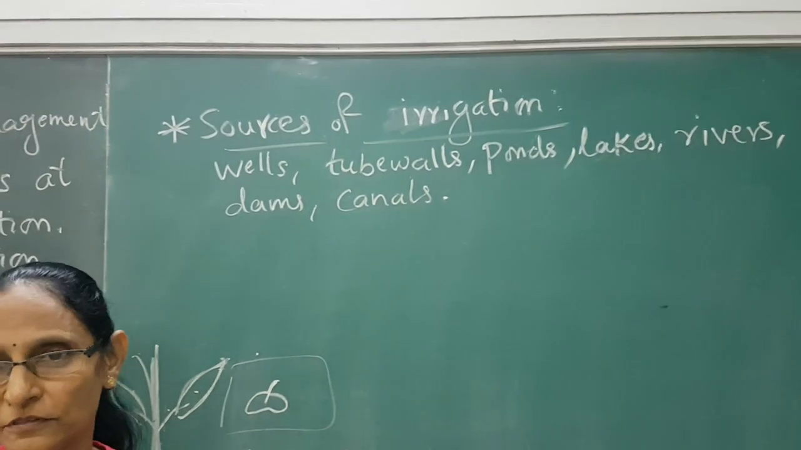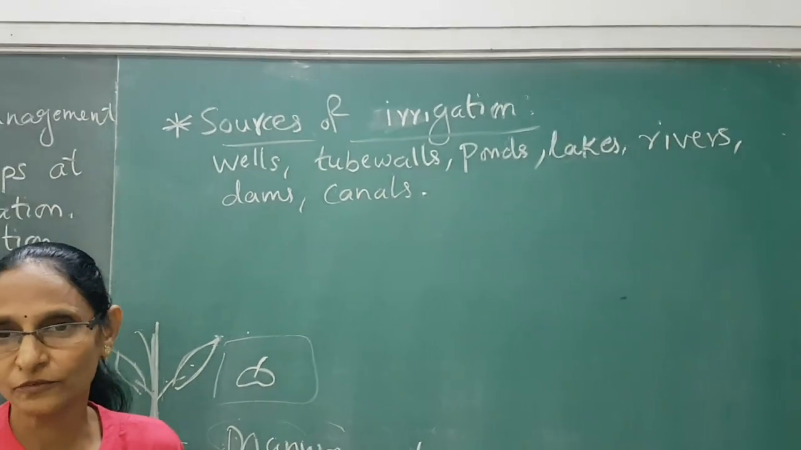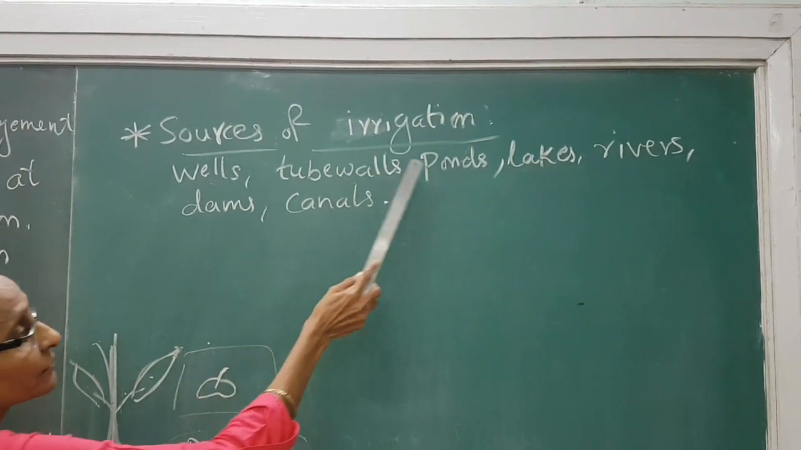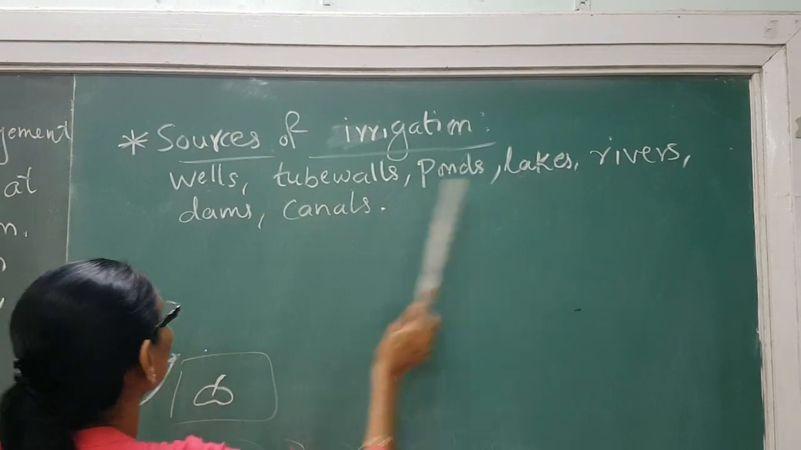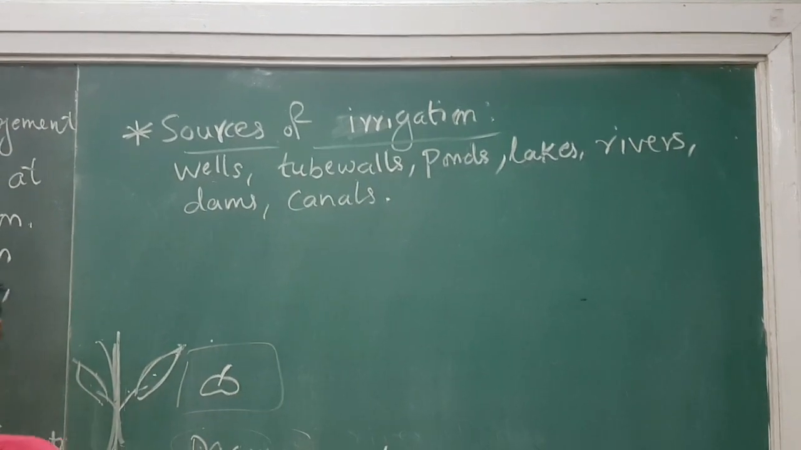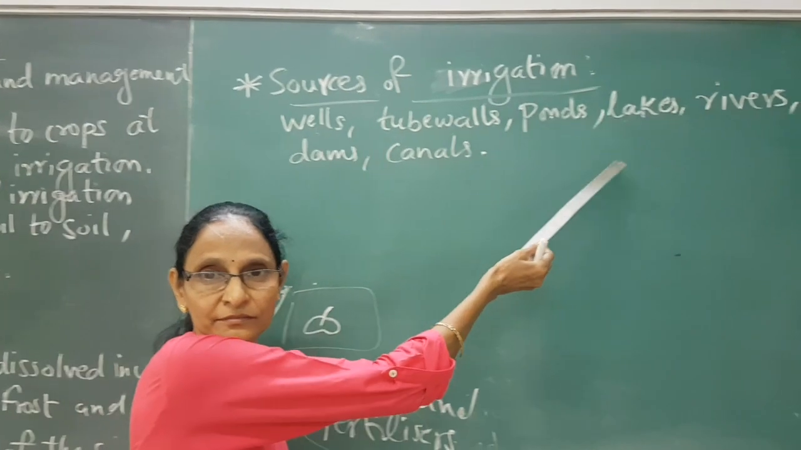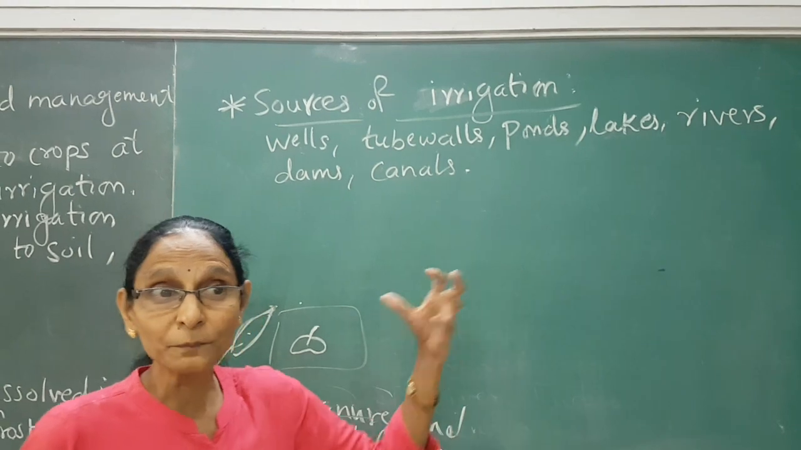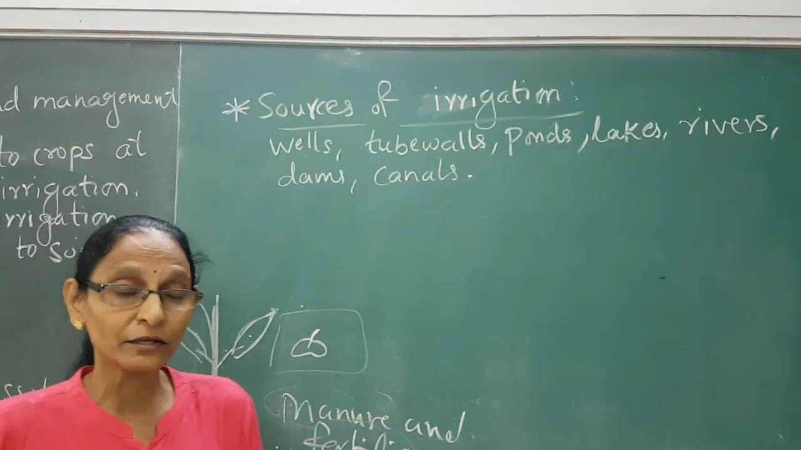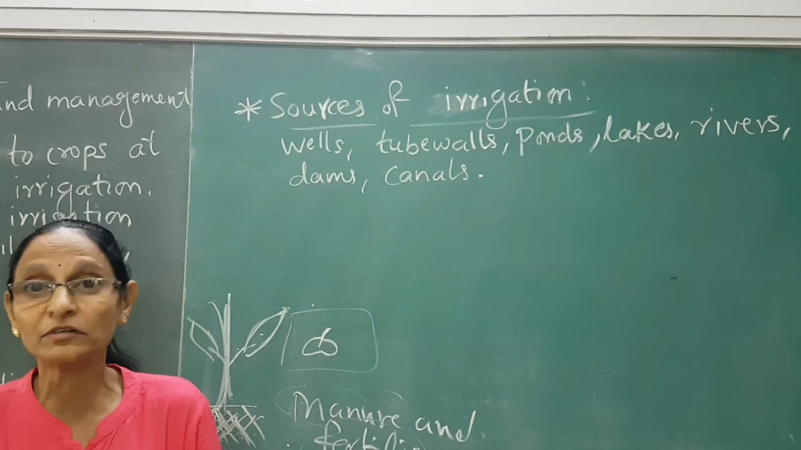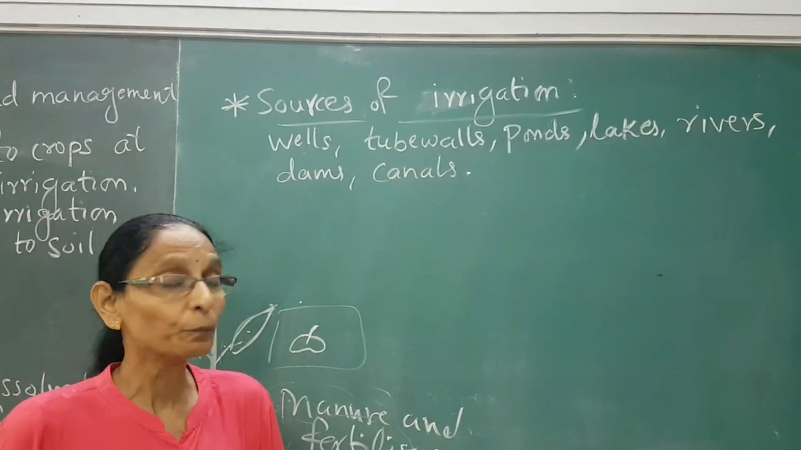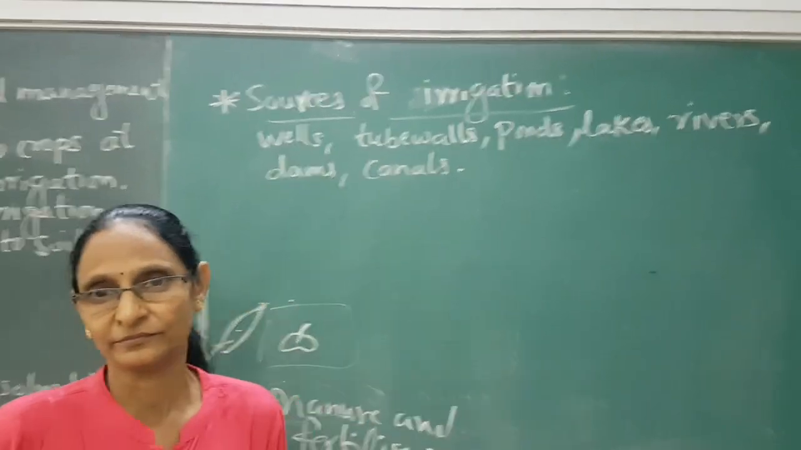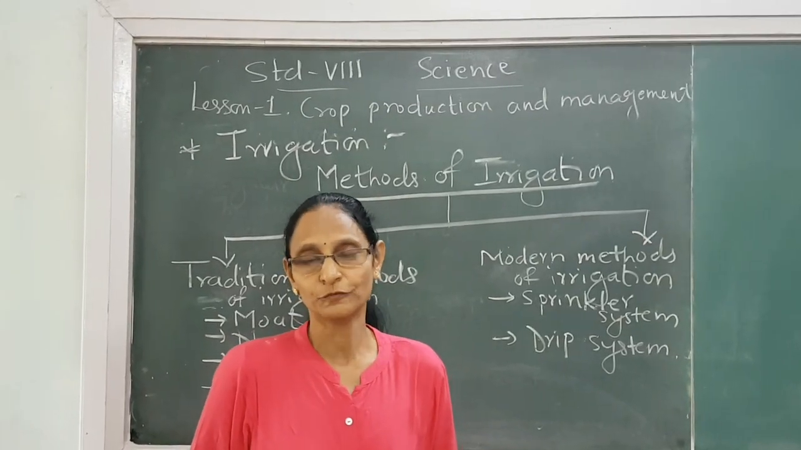Now, sources of water. As you know, the natural source of water is rain. Other sources of water are wells, tube wells, ponds, lakes, rivers, dams and canals. Irrigation is done through these sources. Water is supplied from these sources to the fields. Pumps are used, run on biogas, diesel, even electricity, and through pumps, water is supplied to the field.